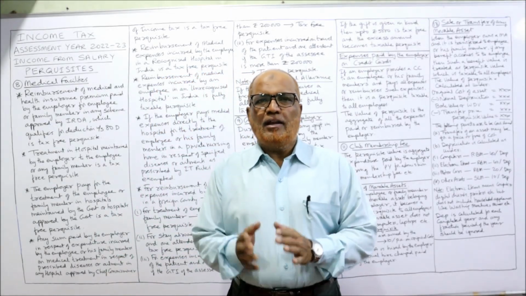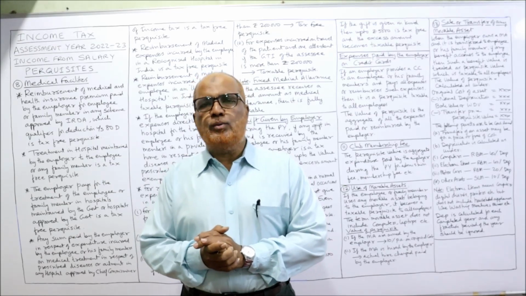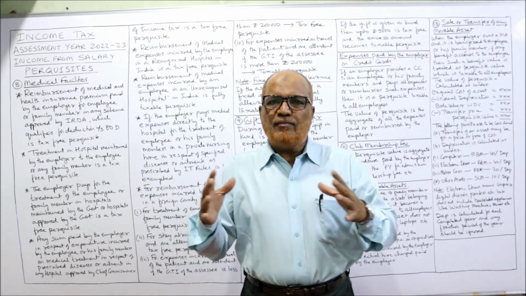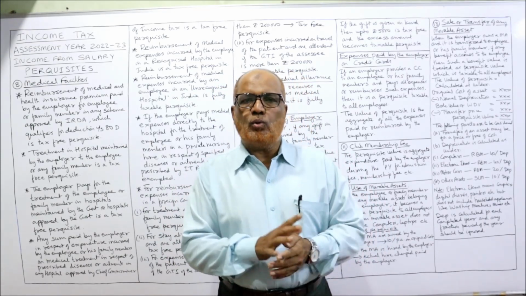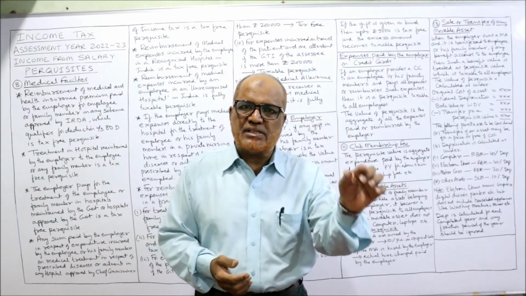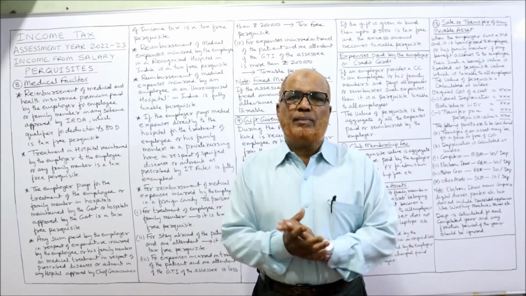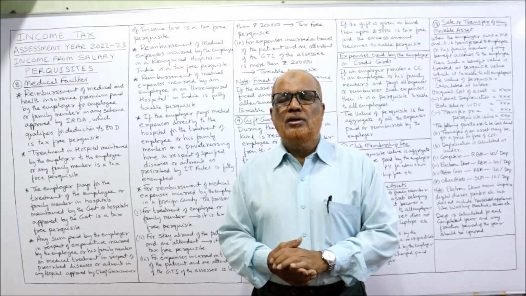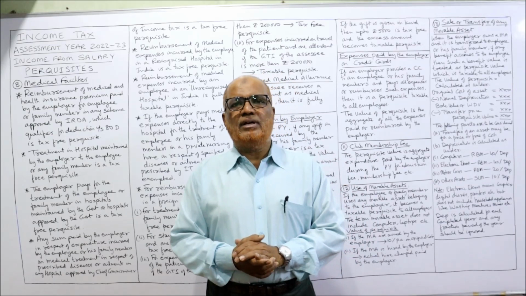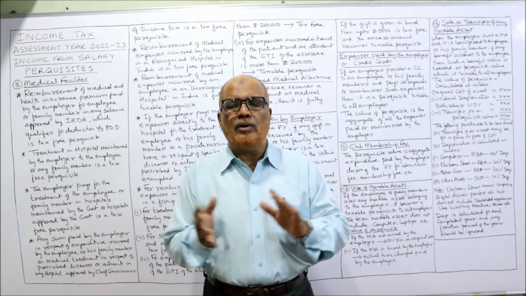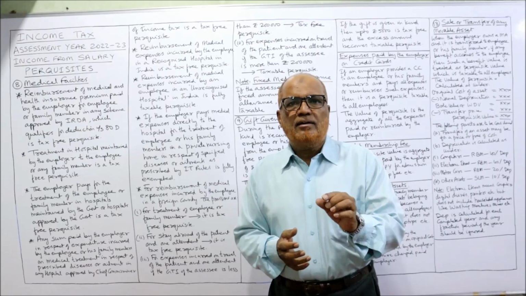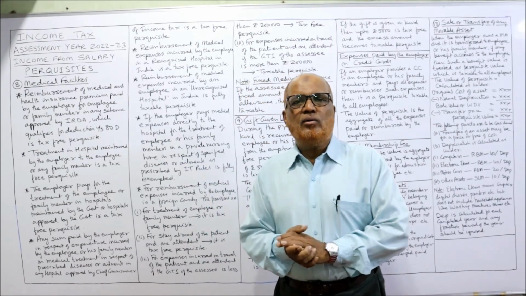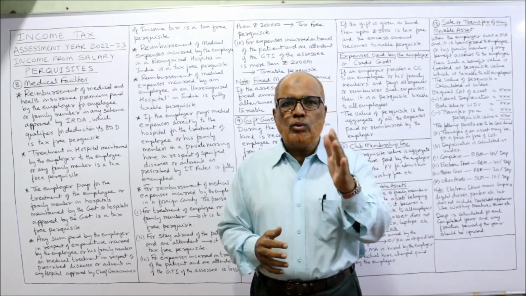I'm Hasham. Now I'm continuing our discussion on perquisites. In the last two videos I have explained the meaning of the term perquisites and the different types of perquisites: perquisites taxable to all employees, perquisites taxable to specified employees, and tax-free perquisites. The first category is perquisites taxable to all employees. In total I have given 13 examples where the perquisite is taxable to all employees. Out of 13, 7 examples I have already explained in the last video. Now in this video I am going to continue from 8th to 13th.